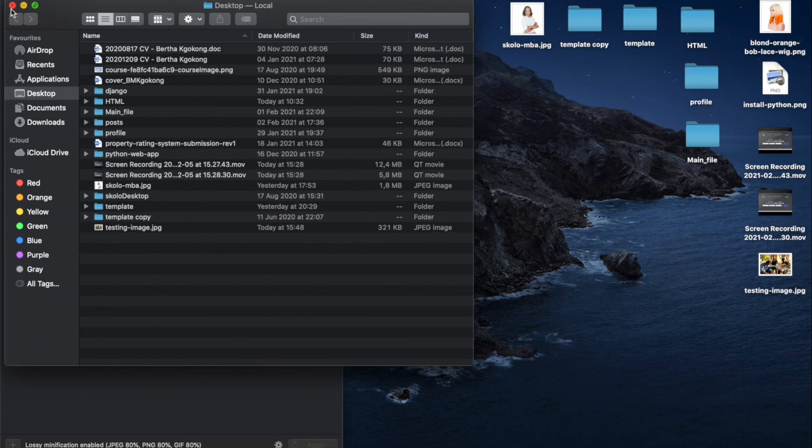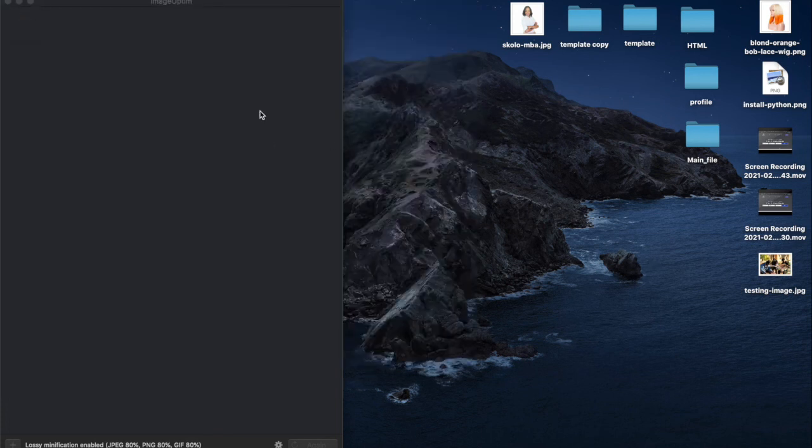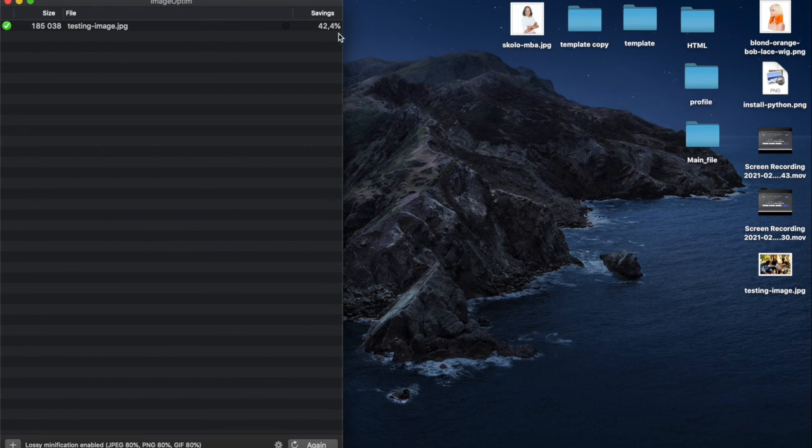But I want to show you what Image Optim will do. It's now about 320 kilobytes. You just take the image and drag it into Image Optim, and it's going to reduce it by 40% in this case because it was already pretty small. It has taken it from about 300 kilobytes to 185. As a web designer, you want to get this number as low as possible. For a background image, maybe 120 or 100 kilobytes, but most images definitely lower than 100 kilobytes.